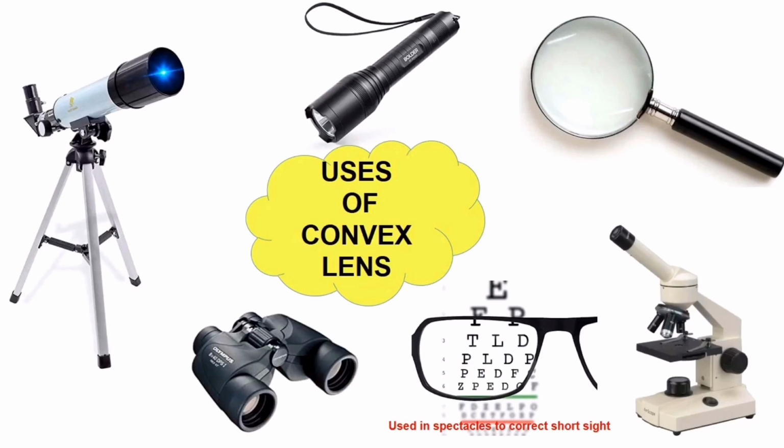So you can see so many devices over here which are using the convex lens as one of its part. You can see a telescope, a binocular, a flashlight, a magnifying glass, a microscope, and even a spectacle. Yeah, a spectacle is using a convex lens in order to correct a defect called myopia, or short sight. Yes, these many devices are using convex lens.